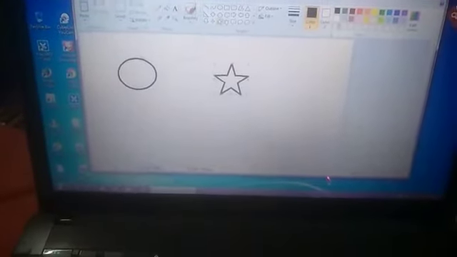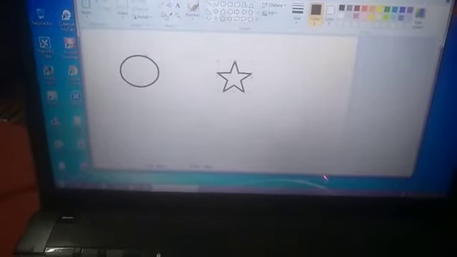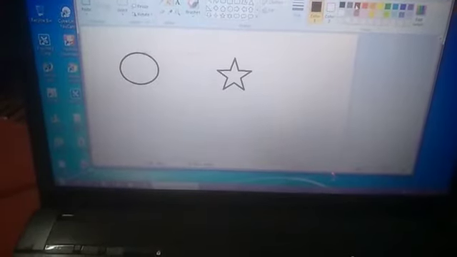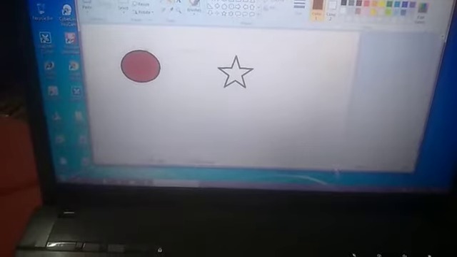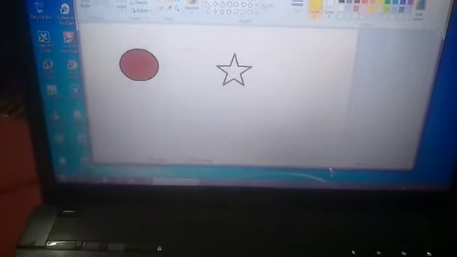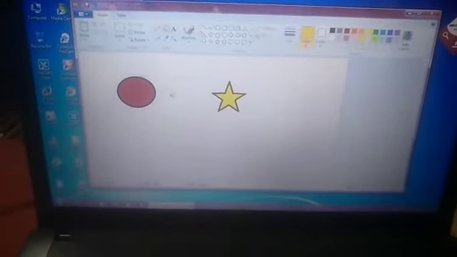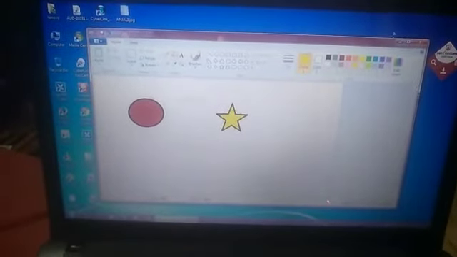Then you can fill the color. Go for your colors. Let me take red color. Then let me take yellow color. We have filled it, and you have drawn the shapes of your choice. This is your file.